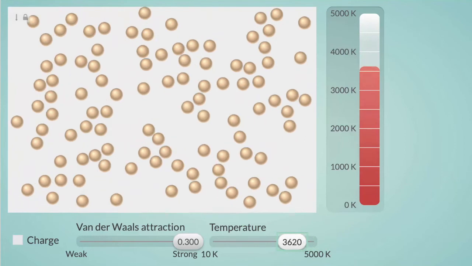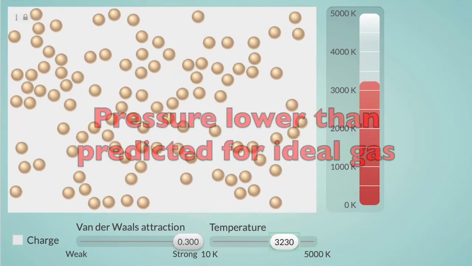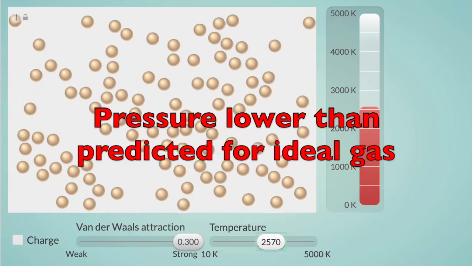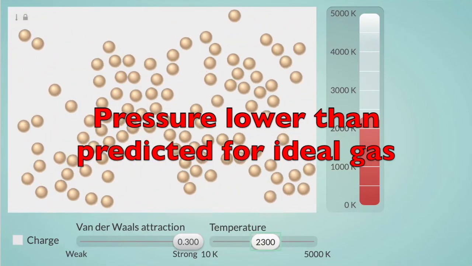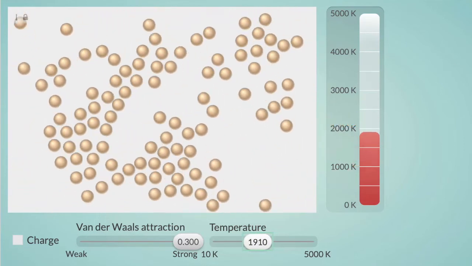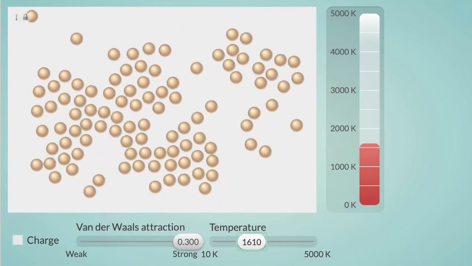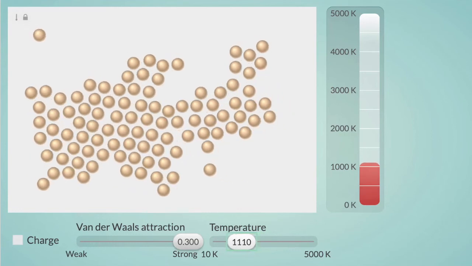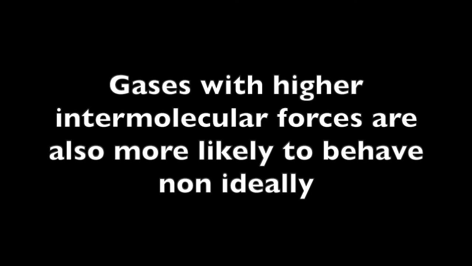At constant volume, the pressure at low temperatures will be lower than one would have predicted for an ideal gas. The molecules are attracted to each other and they pull on each other. These attractions decrease the force of the collisions between the molecules and the container walls. They may also reduce the number of molecules bumping into the walls, or some of them may even be stuck together in pairs or clusters when they bounce off the walls. Gases with higher intermolecular forces are also more likely to behave non-ideally. Nonpolar molecules, for example, will behave more ideally than polar molecules.